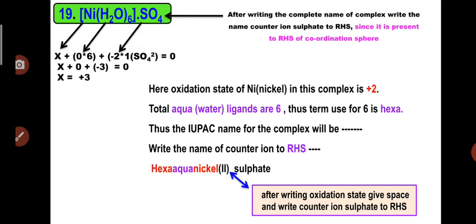There are a total of 6 aqua ligands, so we will use the term hexaaqua. The naming for this complex will be hexaaquanickel(II), and write down the name of the counter ion after giving a space, as sulfate. So hexaaquanickel(II) sulfate. That is the complete name for this complex.